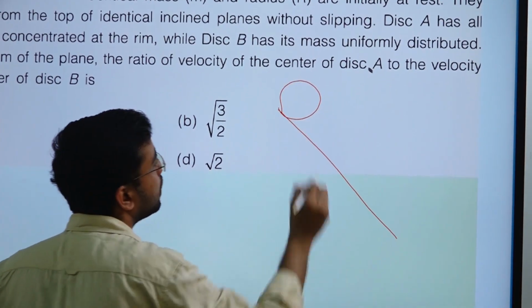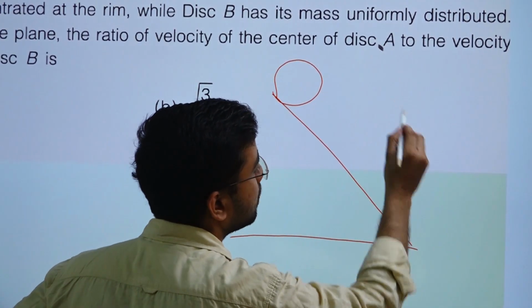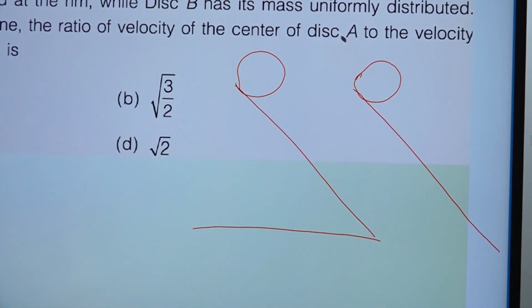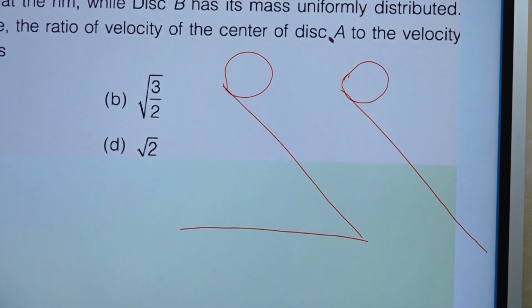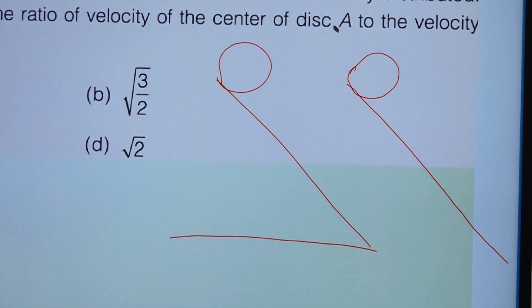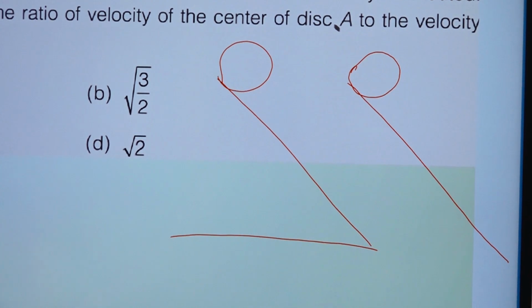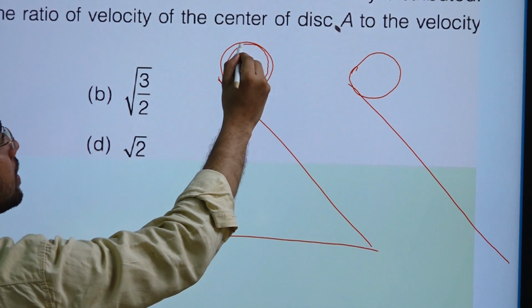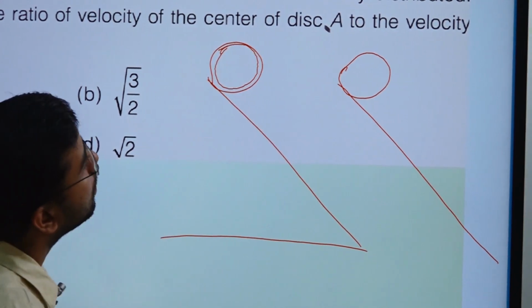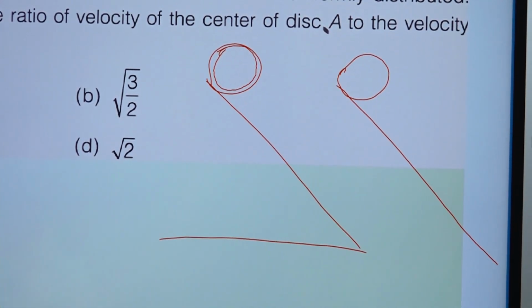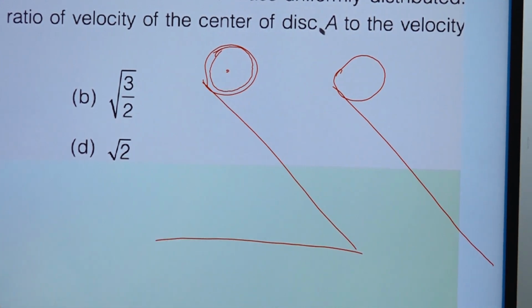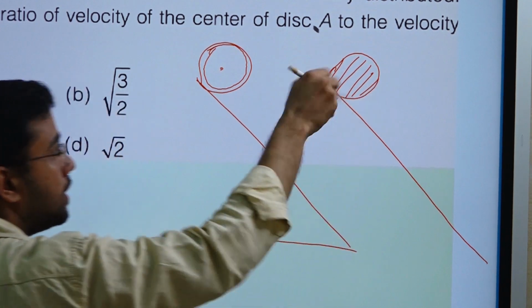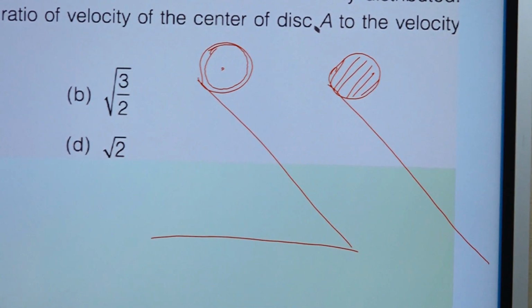So these discs are having only one work to roll down, right? So one disc is this one. In this disc, what is the problem? The disc B has its mass uniformly distributed, and disc A has all its mass concentrated at the rim. So it is nothing but a rim. So don't even assume it as a disc. Just assume it as a rim. Okay. And here mass is uniformly distributed in the disc. It is a disc and it is a rim. You can just assume that.